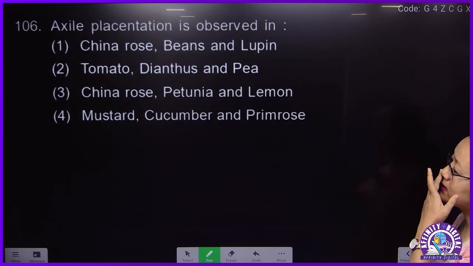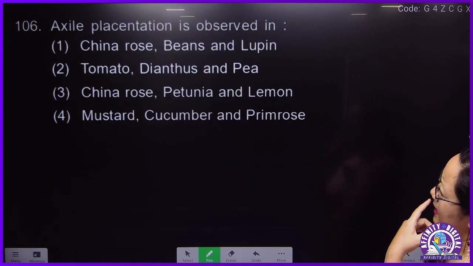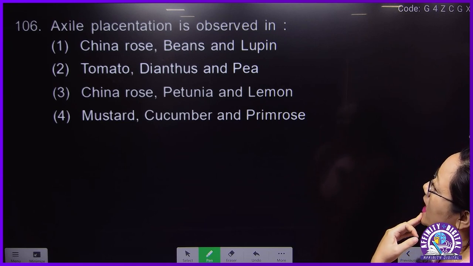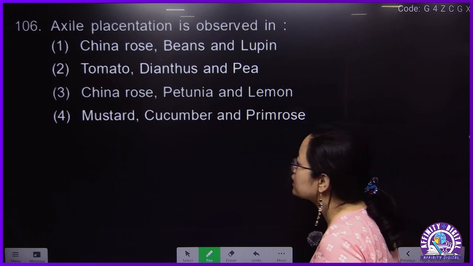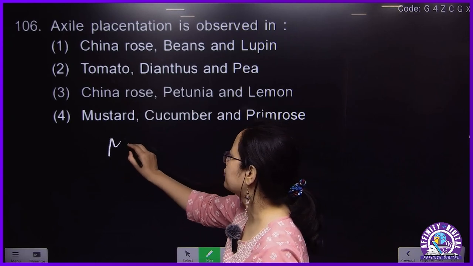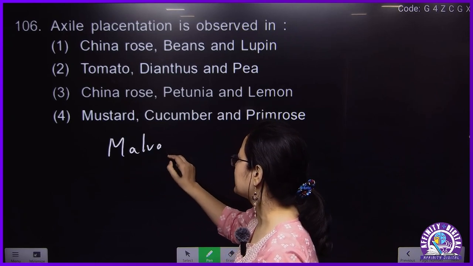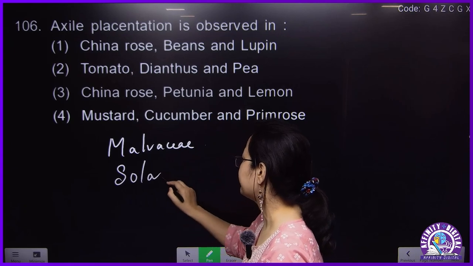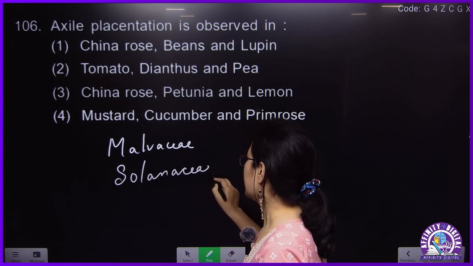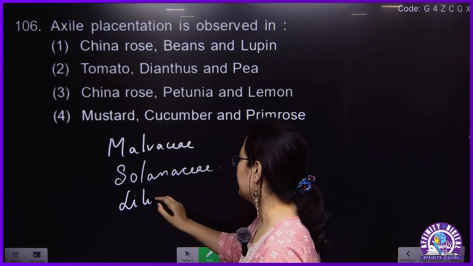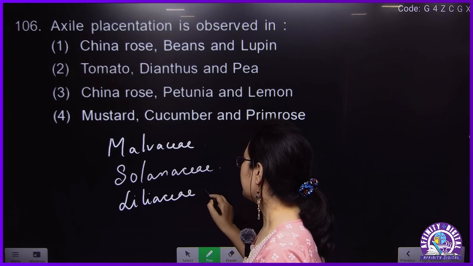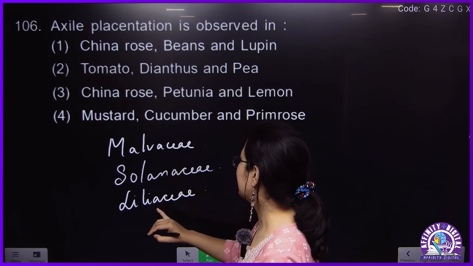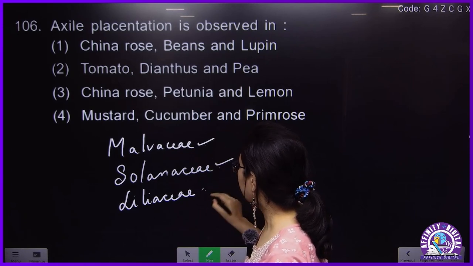Okay, next, 106th. Axile placentation is observed in the case of, let's remember like this, Malvaceae family, Solanaceae family, even Liliaceae family, and even Rutaceae.